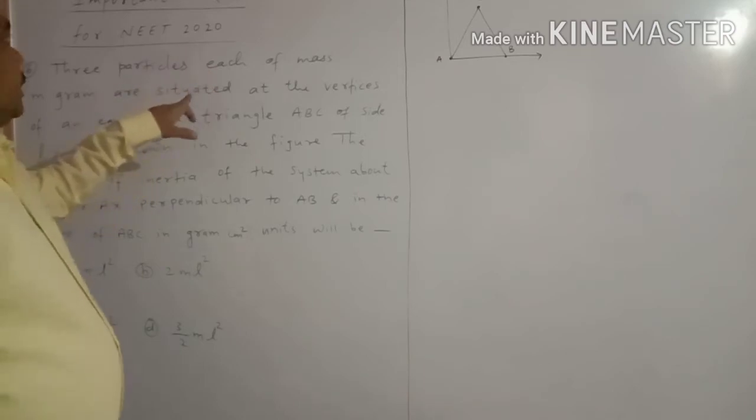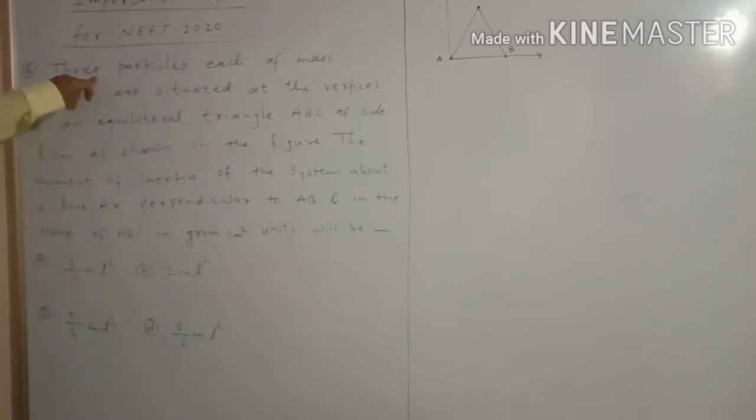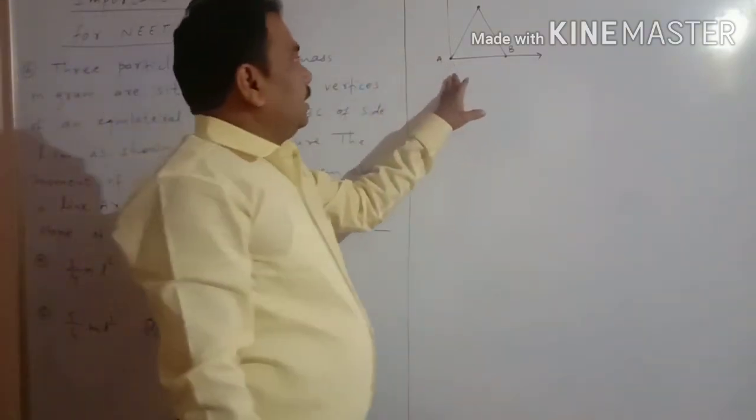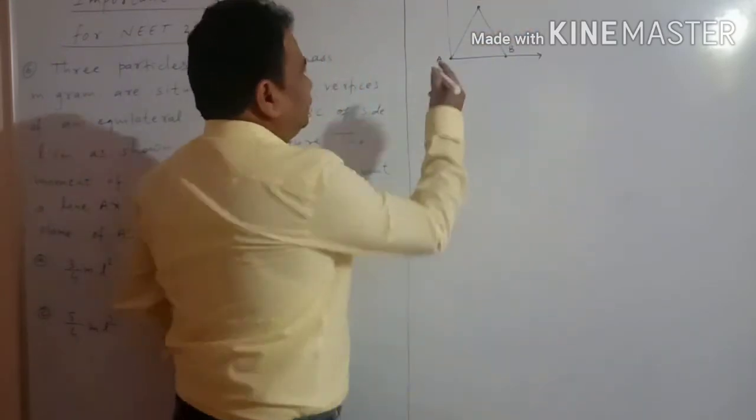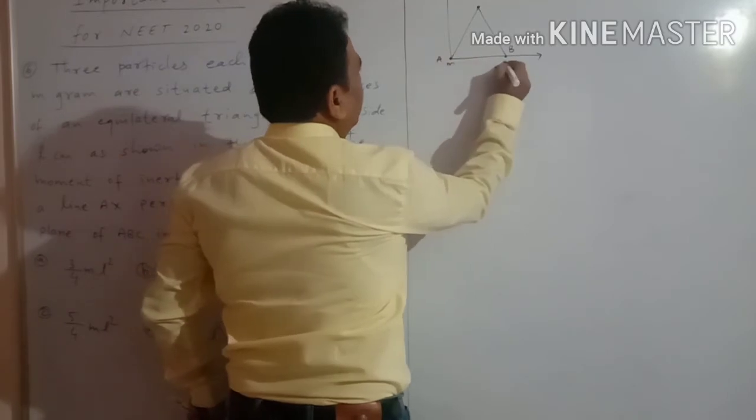So our next question is from rigid body, or we can say rotational motion. Now see, in this problem three particles are given and they have the same mass, small m, small m, small m.